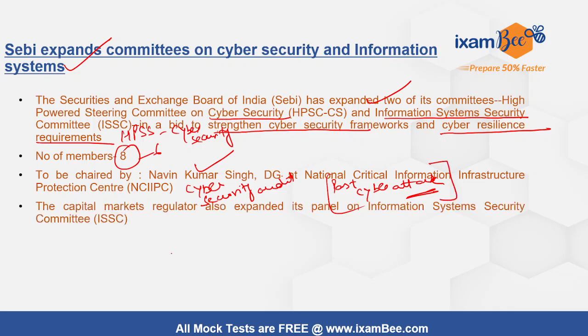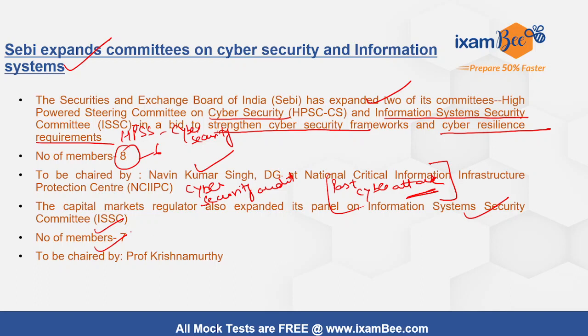Similarly, the capital market regulator has also expanded its panel on the Information System Security Committee, wherein the number of members would be 7 and it would be chaired by Professor Krishnamurthy. The panel is entrusted with the task of approving information security policies and also providing suggestions on amendments to the existing policies.